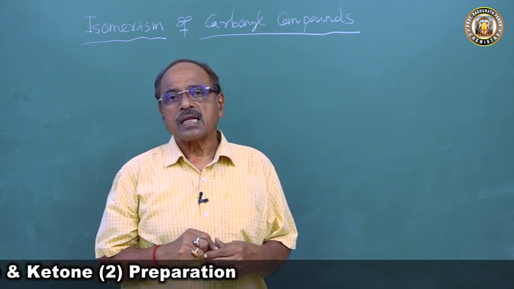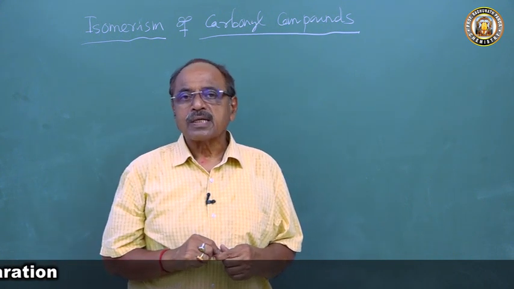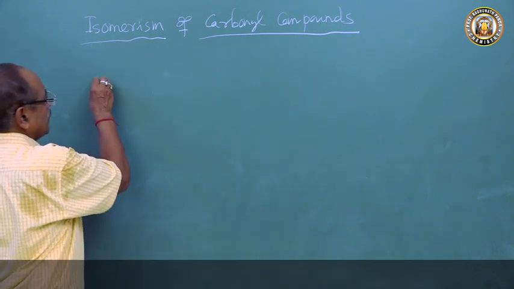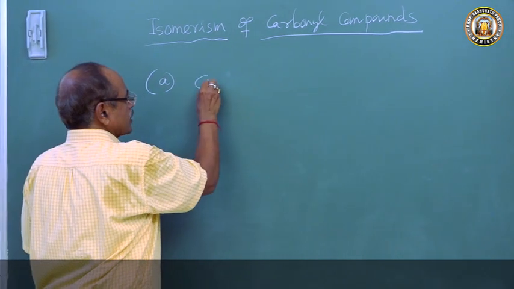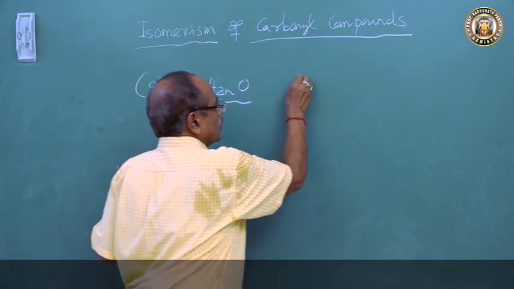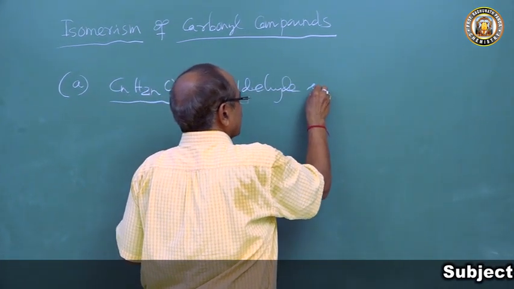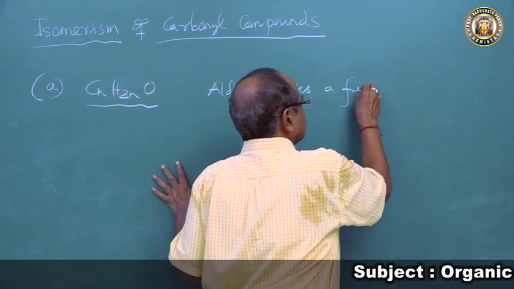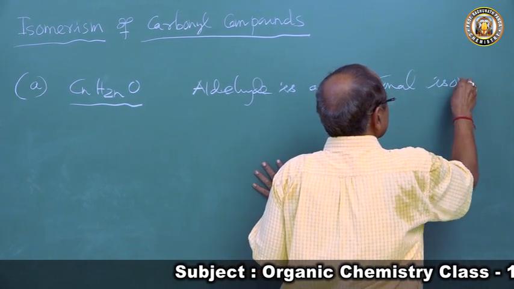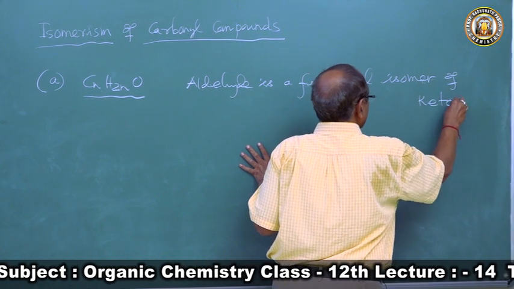Now coming to functional isomerism. Aldehydes and ketones both have the same molecular formula but different functional groups. Both aldehyde and ketone have the same molecular formula, CnH2nO. So an aldehyde is a functional isomer of ketone.